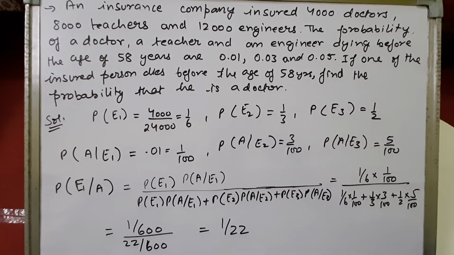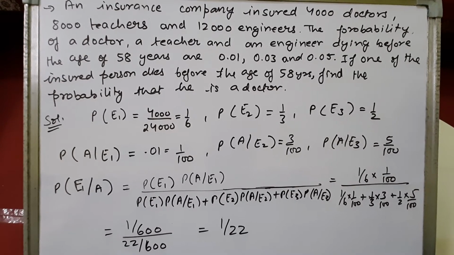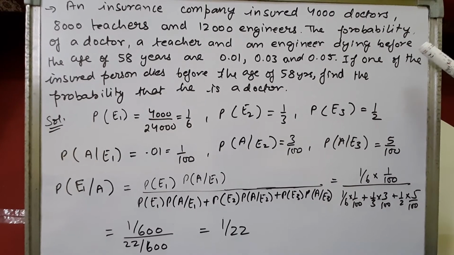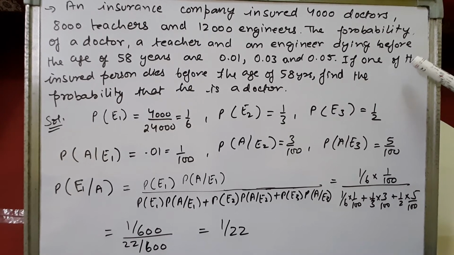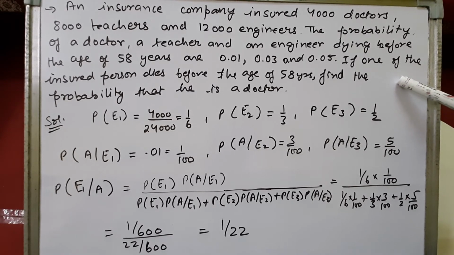Let's see another sum, children. Now here it is given that an insurance company insured 4,000 doctors, 8,000 teachers and 12,000 engineers. The probability of a doctor, a teacher and an engineer dying before the age of 58 years are 0.01, 0.03 and 0.05. If one of the insured person dies before the age of 58, find the probability that he was a doctor.